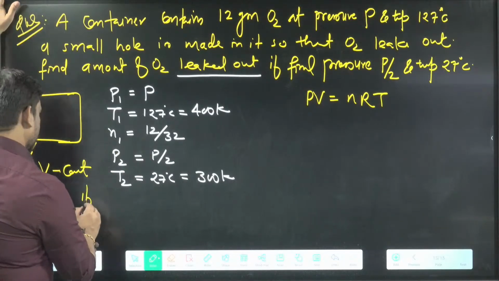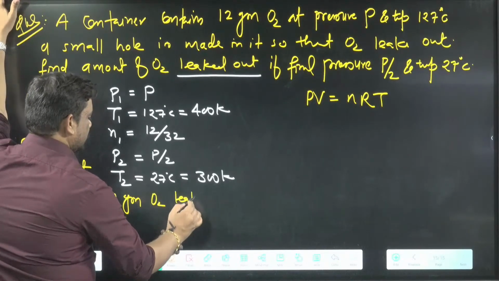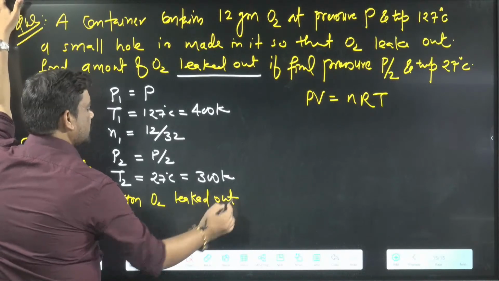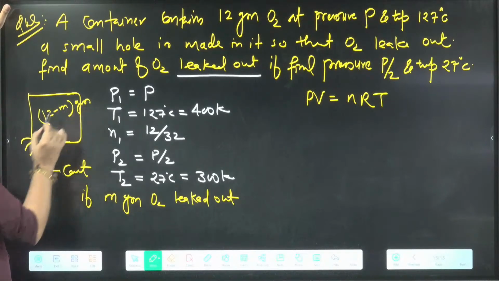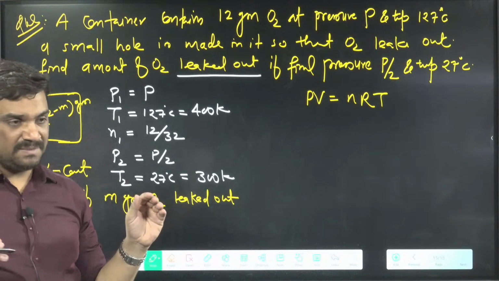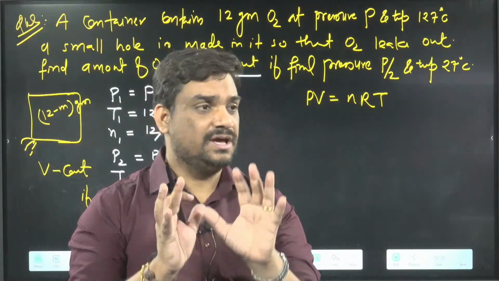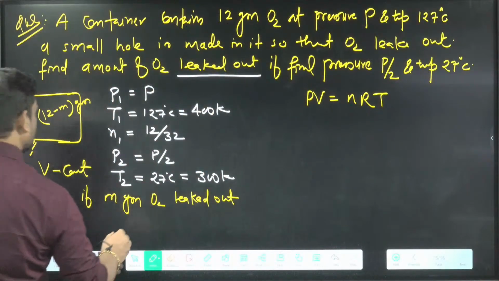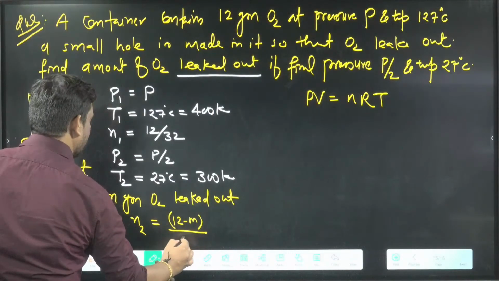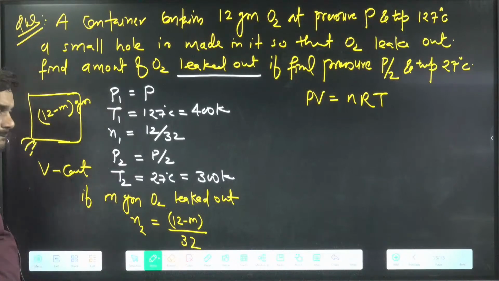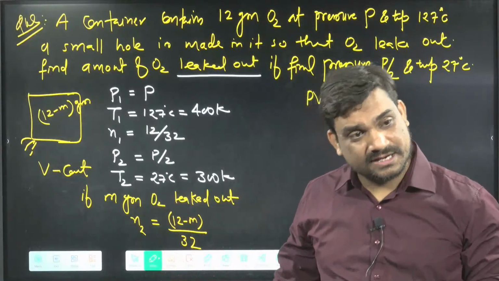If m gram O2 leaked out, then how much remaining O2 will be there? Earlier 12 was there, now m gram leaked out, so only 12 minus m gram will be left. If 12 minus m is left, the moles will be (12 minus m) by MW. MW for oxygen is 32. If this were nitrogen, we would get (12 minus m) by 28.